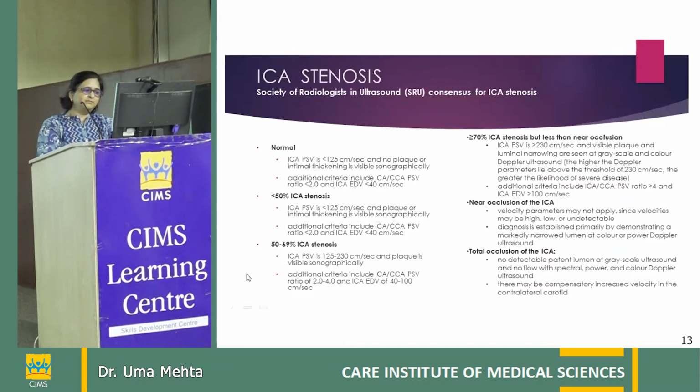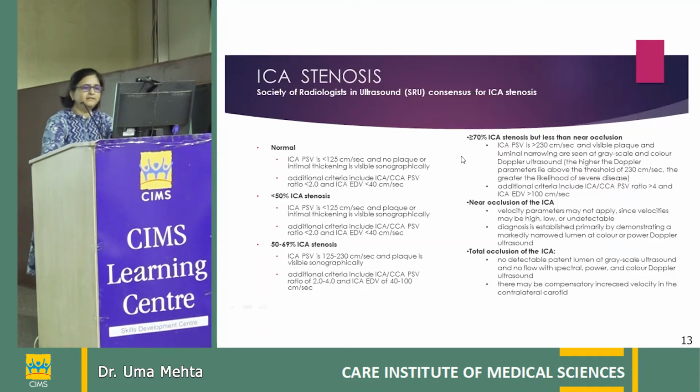In 50 to 69% ICA stenosis, ICA peak systolic velocity is elevated between 125 to 230 centimeter per second, and the plaque is visible sonographically. An additional criteria will include internal carotid and common carotid peak systolic velocity ratio of between 2 and 4, and ICA end diastolic velocity between 40 to 100 centimeter per second.